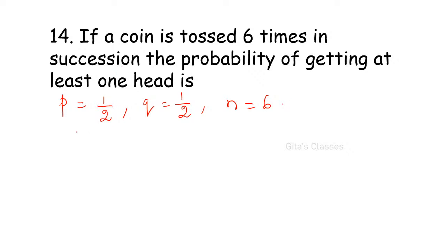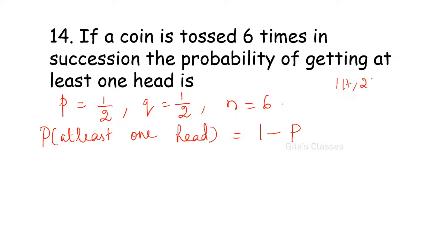So probability of at least one head. Actually, at least one head means 1 head, 2 heads, 3 heads, 4 heads, 5 heads and 6 heads. Instead of that, 1 minus, the only left out is the probability of no head.